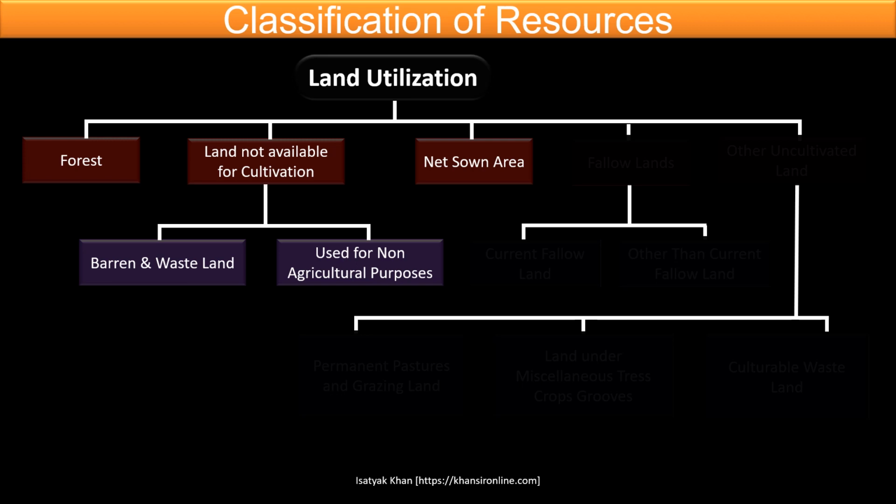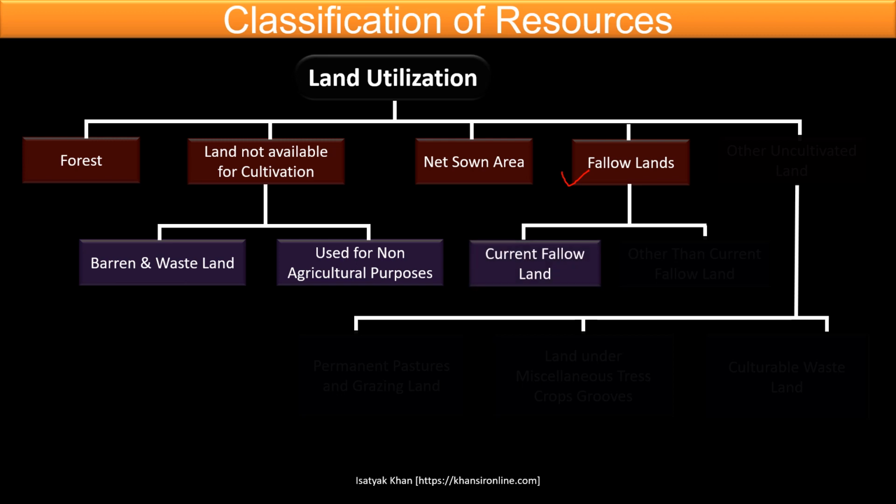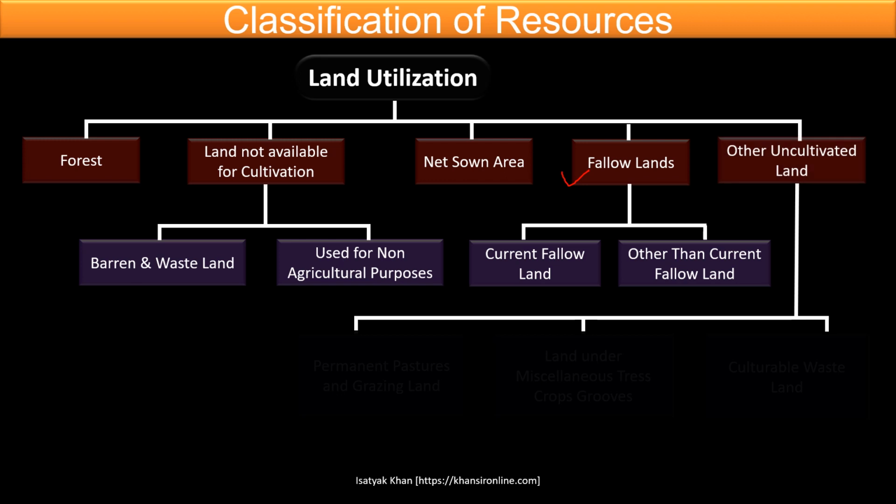Then we have net sown area, which means the total area under agriculture. Then we have fallow land. What is fallow land? This is agricultural land, suitable for agriculture, but not used for cultivation at a particular time. There are two categories: current fallow land and fallow land other than current fallow. We'll see the difference between these two. And we have other uncultivated land.